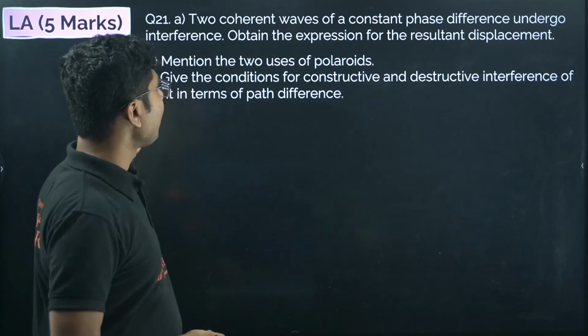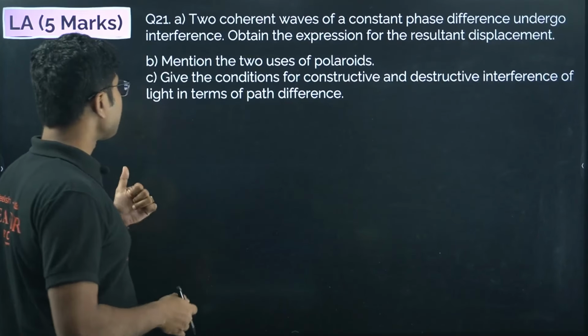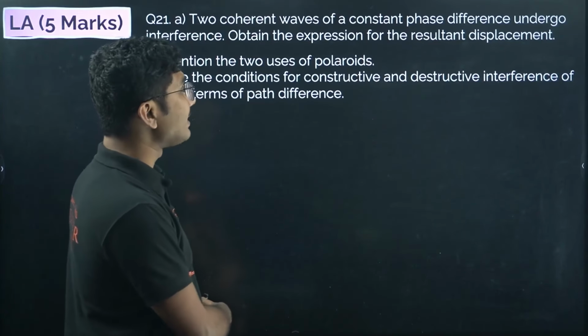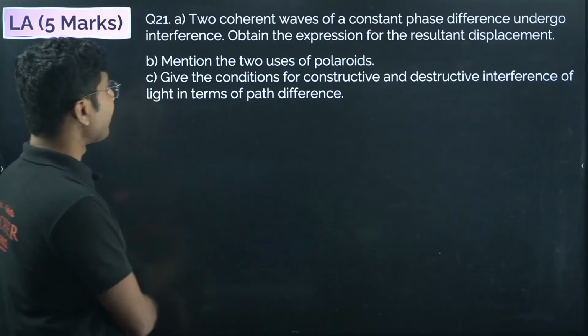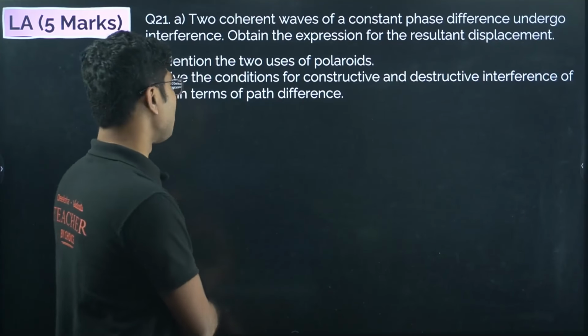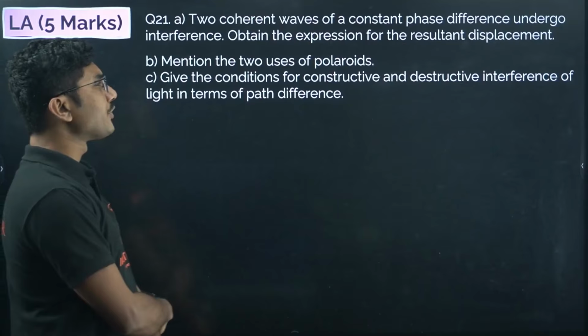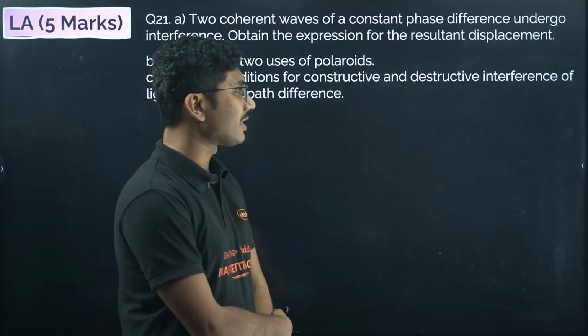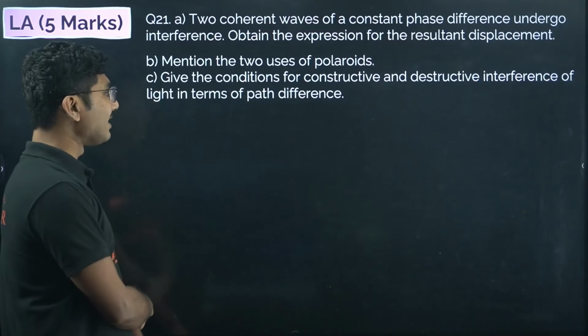Now let's move on to the 5-marker questions. First question: two coherent sources of a constant phase difference undergo interference. Obtain the expression for the resultant displacement. This is question number 1. Mention two uses of Polaroids. Give the condition for constructive and destructive interference of light in terms of path difference.